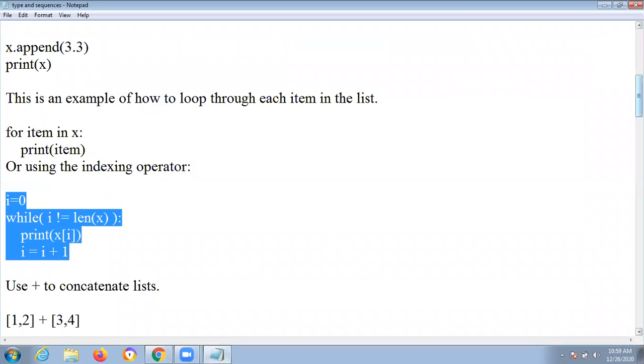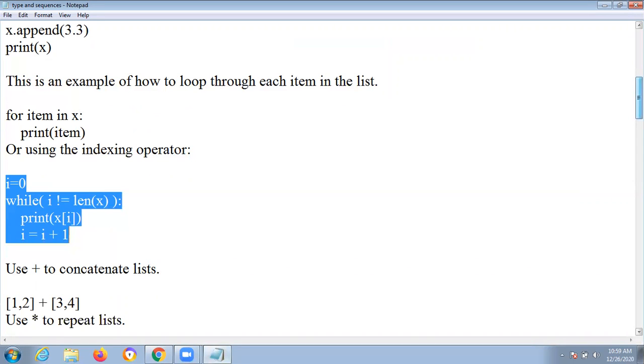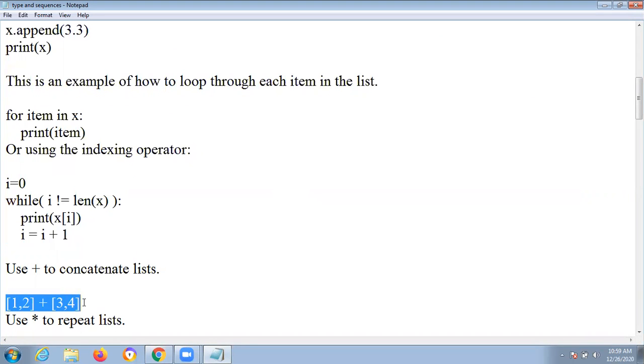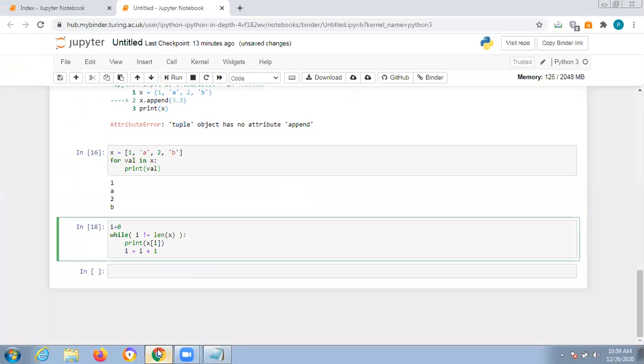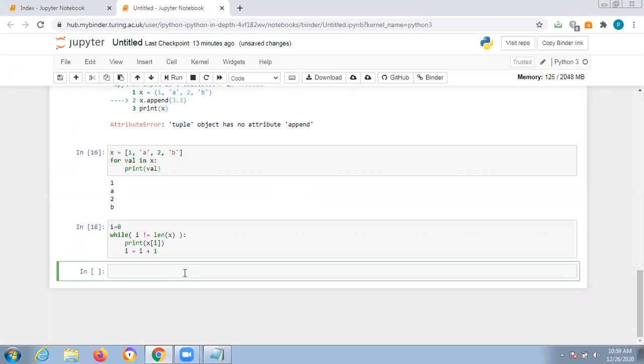Next, how to concatenate: you have to use the plus to concatenate lists. With these types over, now we are going to sequences. What is a sequence? It is printed in a sequential manner.